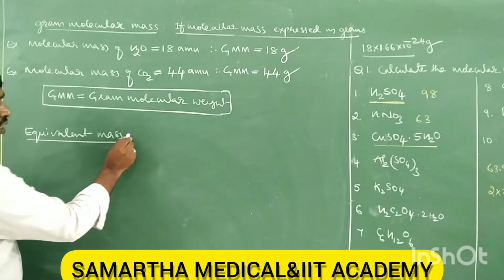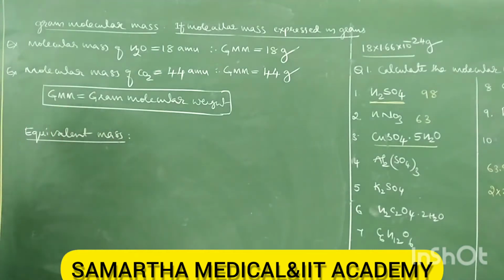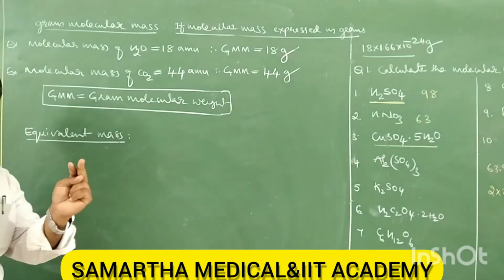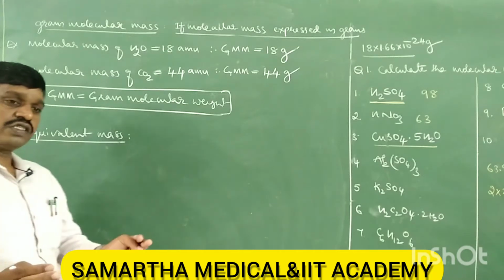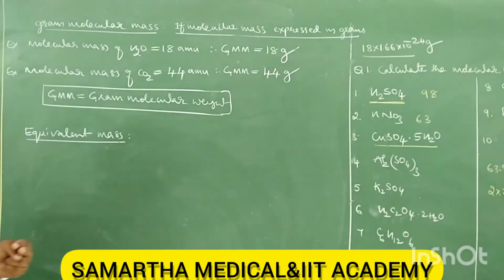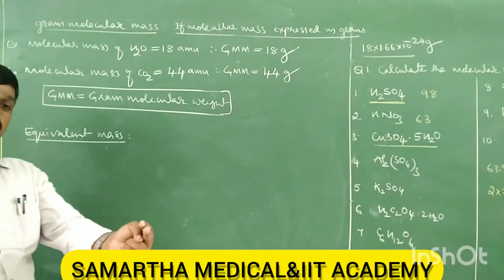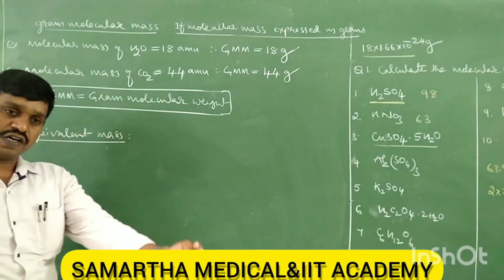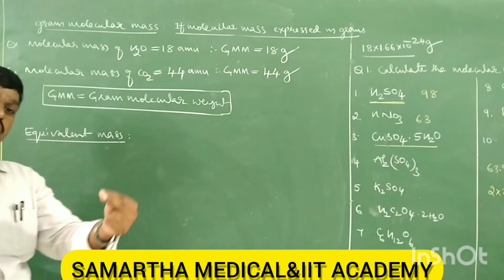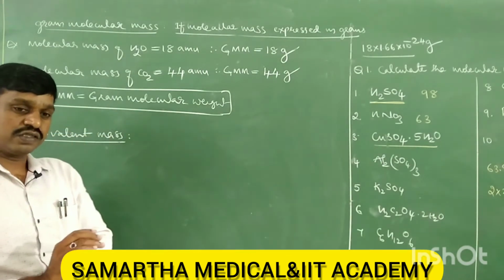Let us see what equivalent mass is. The definition is: the number of parts by mass of a substance which combine with or replace 1.008 parts of hydrogen, or 8 parts of oxygen, or 35.5 parts of chlorine is called equivalent mass.